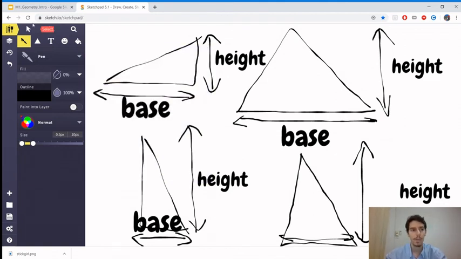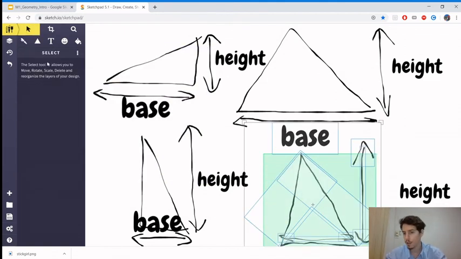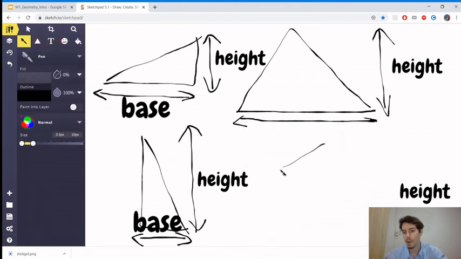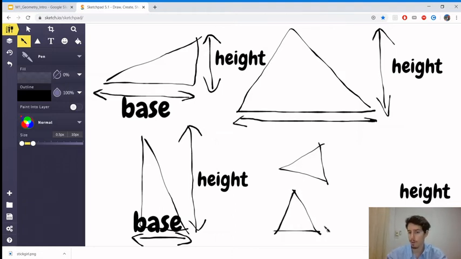Okay, if you have your geometry problem and they say you have a triangle like this and you don't like it because it doesn't quite look like a pyramid, you can just draw it again, turn it around. You make it look like a pyramid, and then it would be easier for you to imagine in your mind and to find the base, to find the height. Okay, all right.